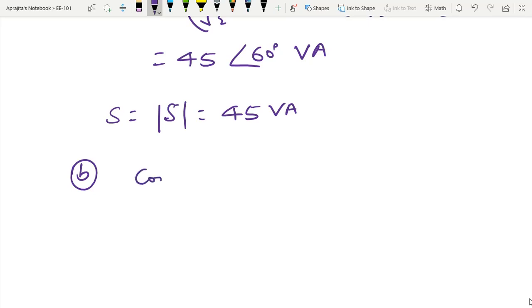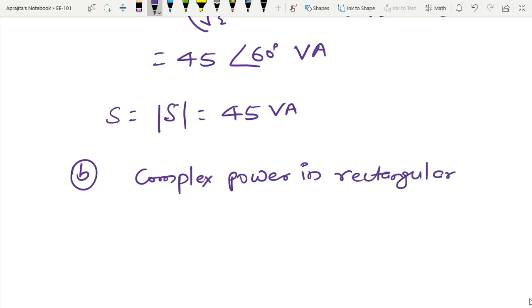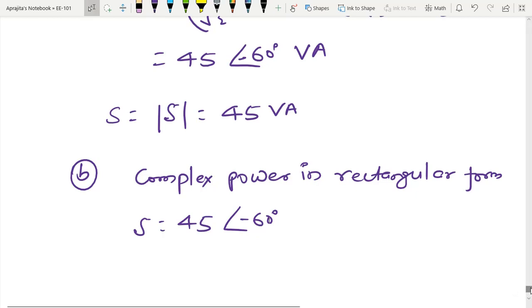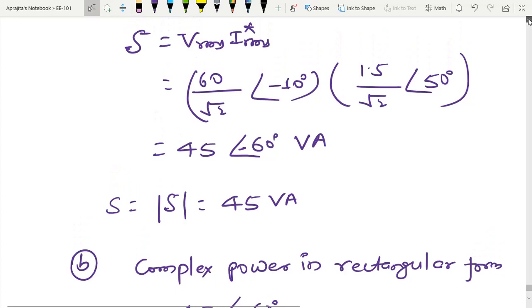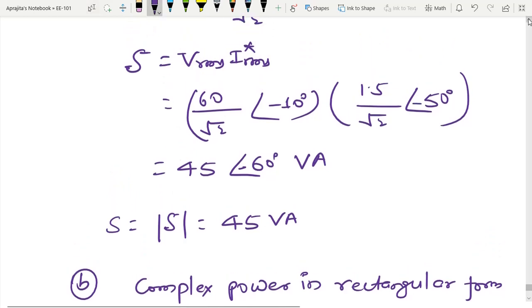Here I have replaced the angle by minus 50 because I am taking the complex conjugate.